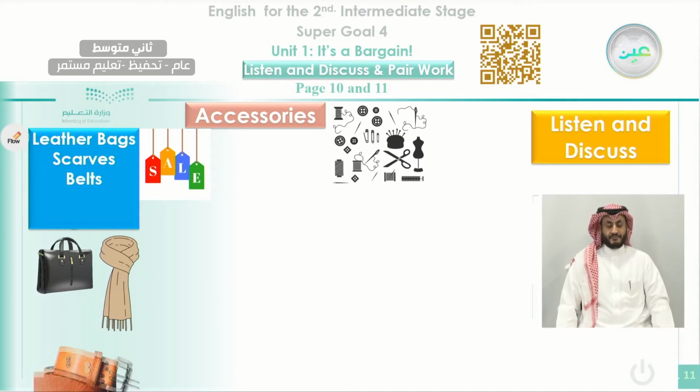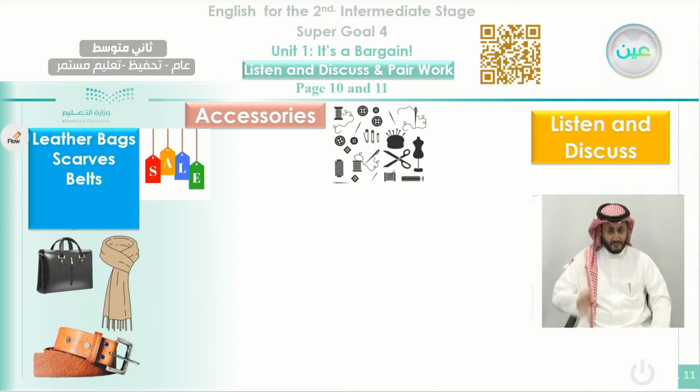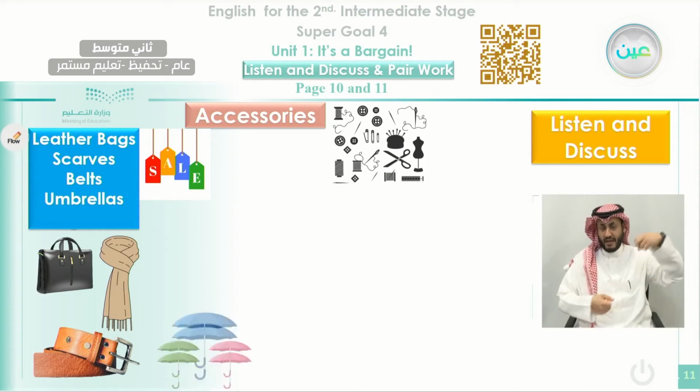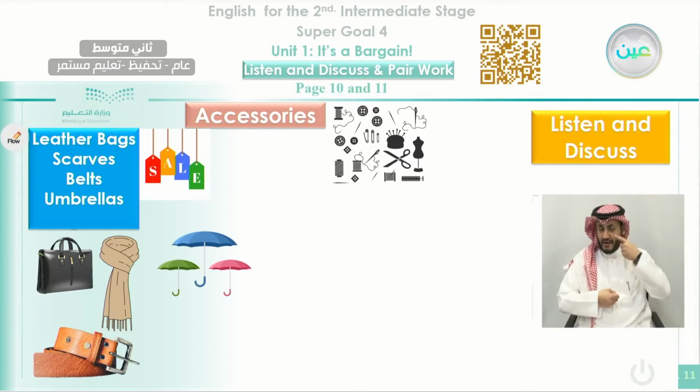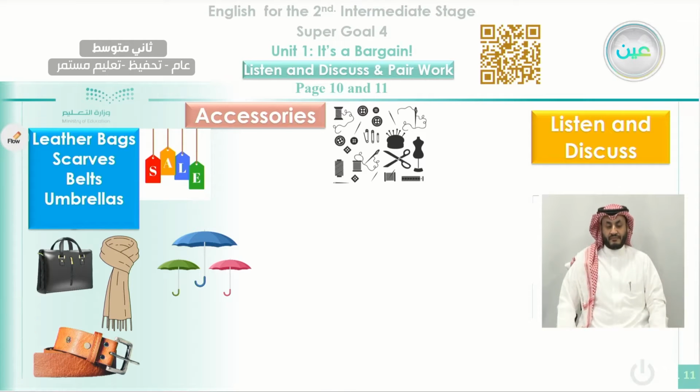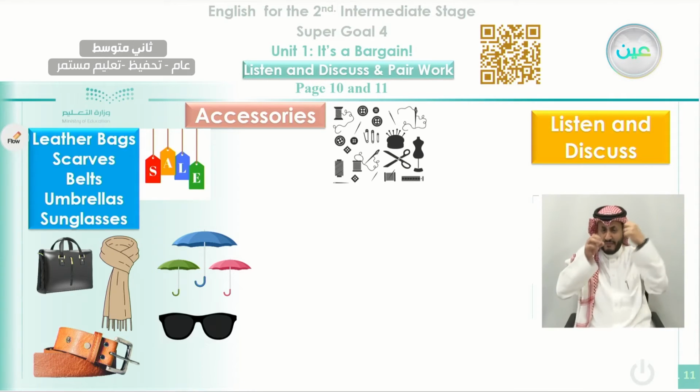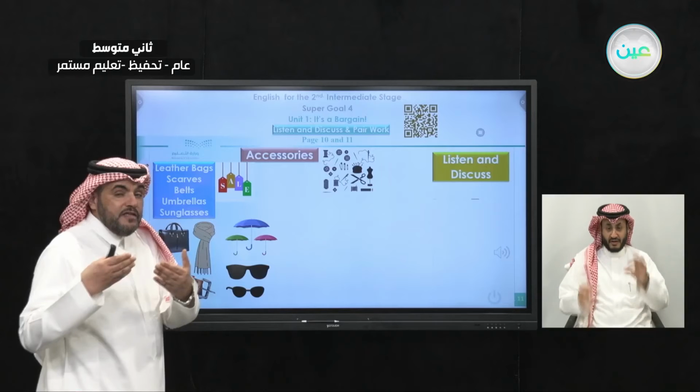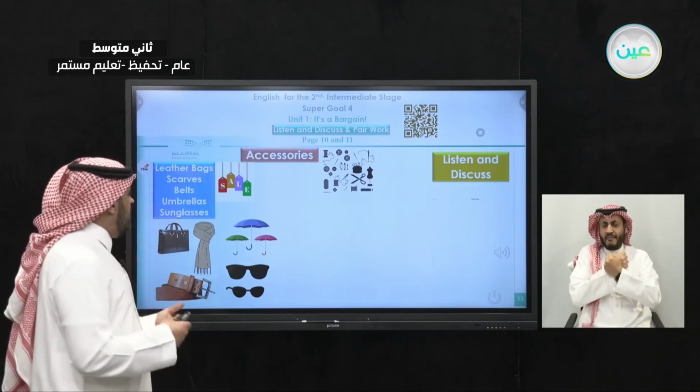Also we talk about belts. This is a belt that we use around our waist. Okay, and here also we talk about umbrellas. What are umbrellas? These are umbrellas. What do we use umbrellas for? We use umbrellas to protect us from the hot sun, or in case of rain. When it rains, we have the umbrella to keep dry. Also here we have some sunglasses. In the accessory shop, we have sunglasses. These are the sunglasses, the glasses that protect our eyes from the hot sun.